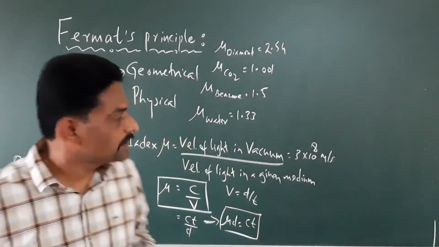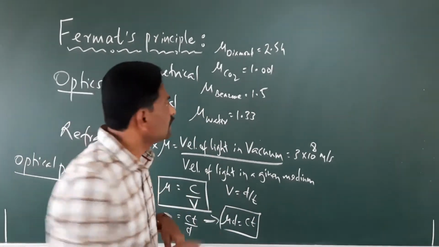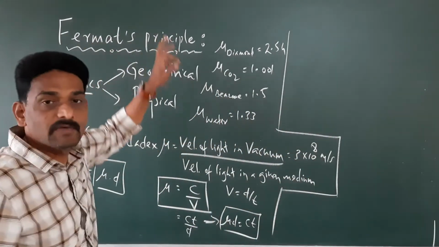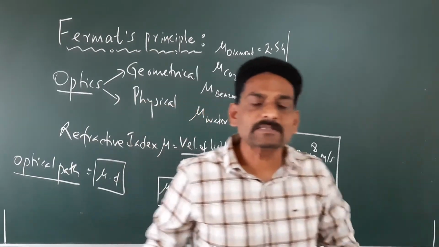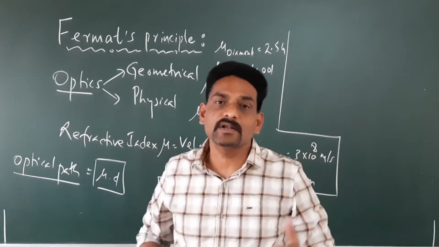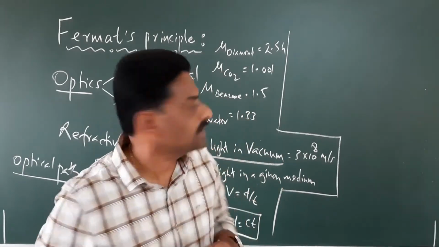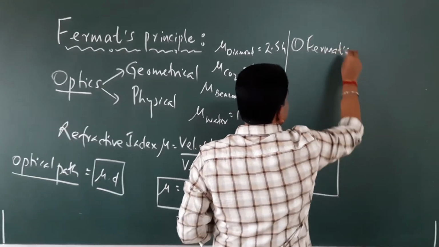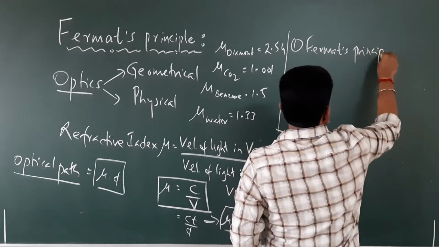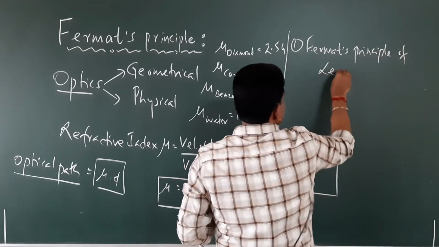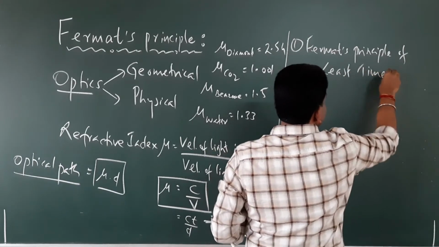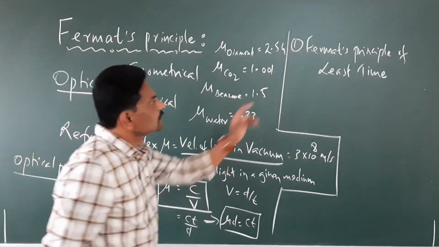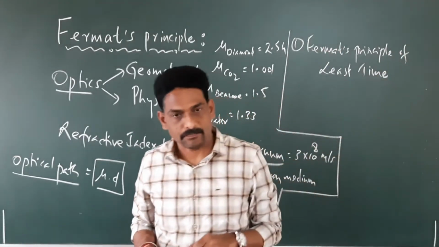Right? So now, with this basics, we will try to understand what is known as Fermat's principle. So what is Fermat's principle all about? Now, there are two different definitions for Fermat's principle. One is what is known as Fermat's principle of least time. So, what is this Fermat's principle of least time?